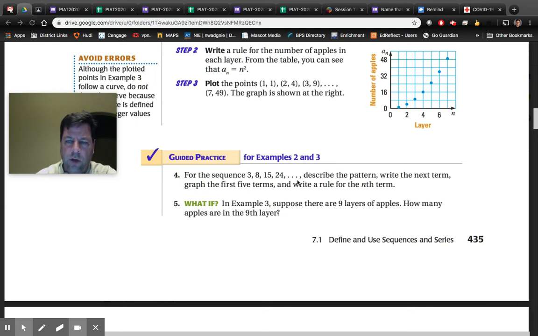Describe the pattern, write the next term, graph the first 5 terms, write a rule. Again, when the instructions tell you to graph, don't graph it. We've graphed enough in here. I'm not concerned with graphing. Now, if you're trying to write a rule and you can't figure one out, it might help to plot those points to see if it's exponential, see if it's linear. Those type of things sometimes will help you.